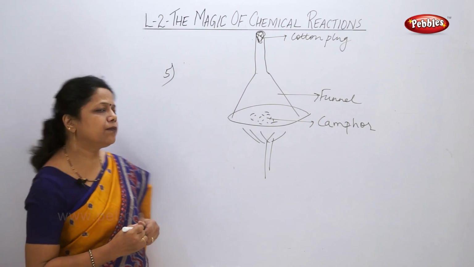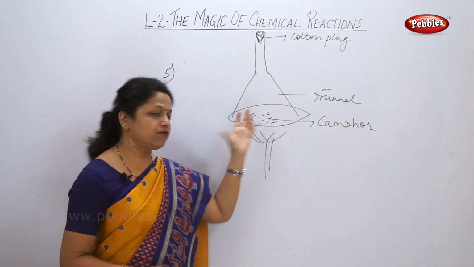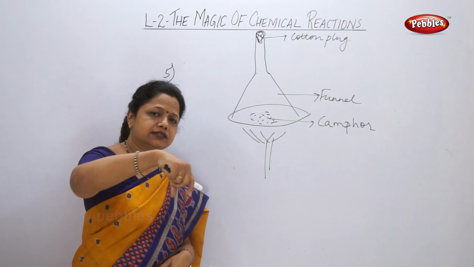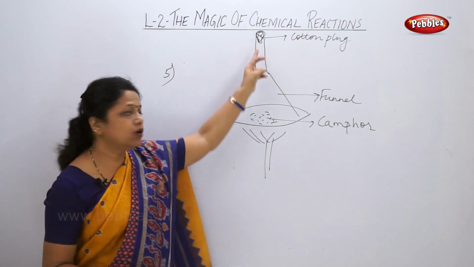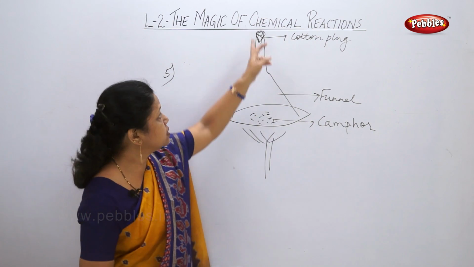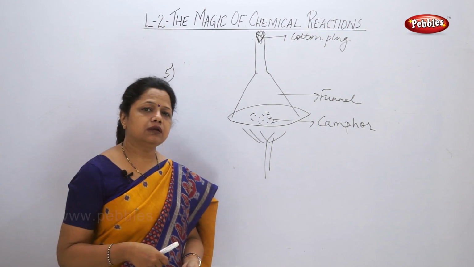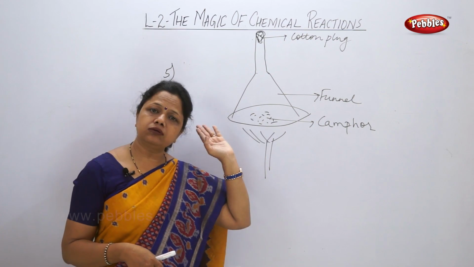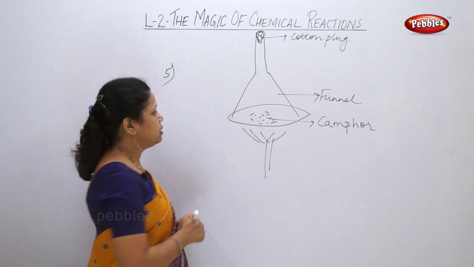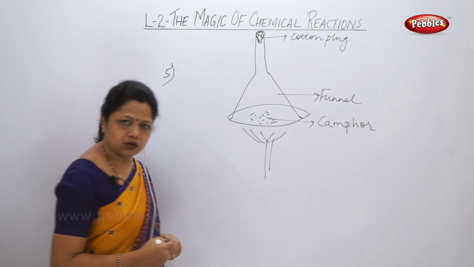Now this is a simple process where a plate is taken. On the plate camphor is taken. On the camphor an inverted funnel is kept. That funnel has a small hole. Through the tube the gas should not go out, so this is fixed with cotton. When I fix it with the cotton, I don't allow any gas to go out, and this cotton is called here a cotton plug. Now here it is sealed properly so that no gas goes out.